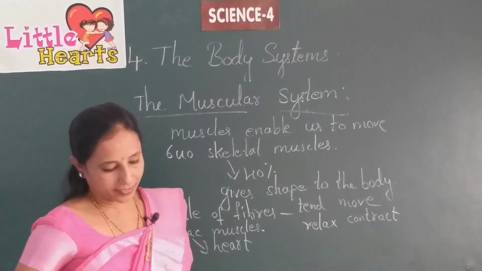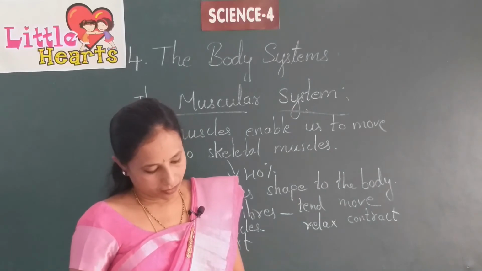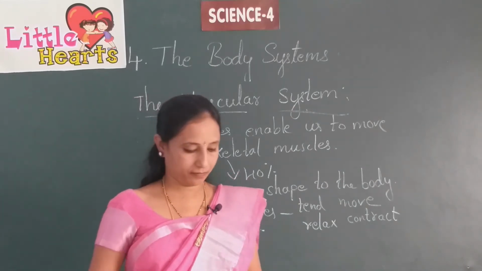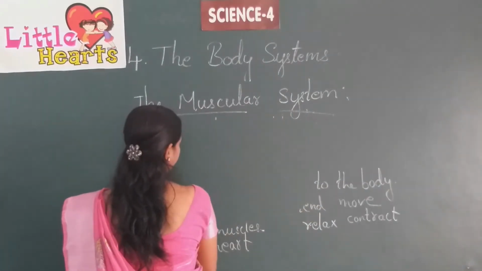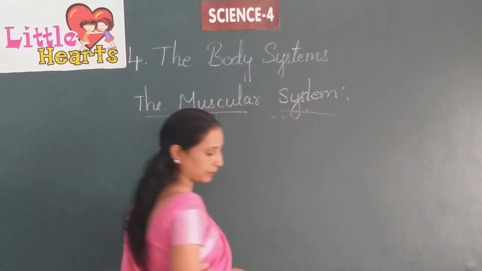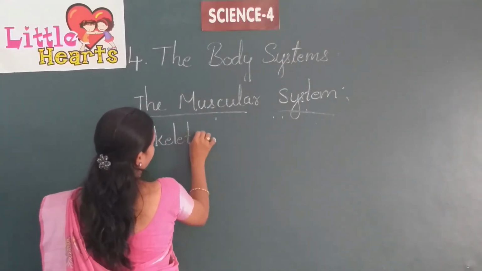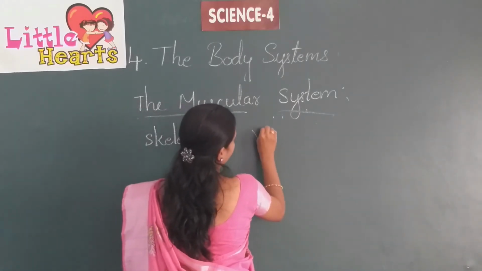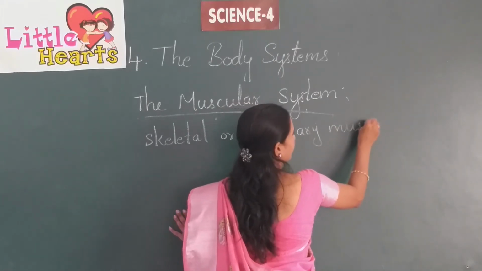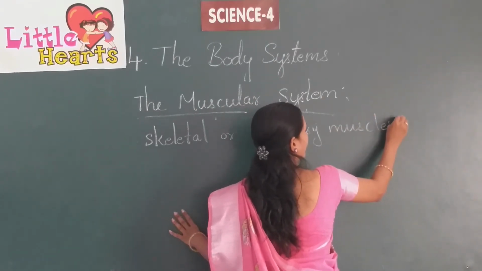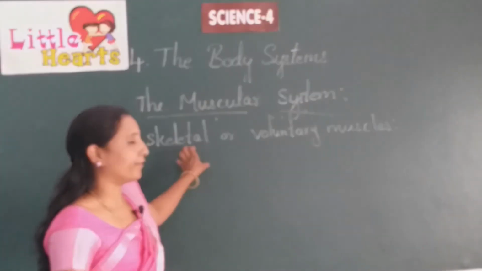Okay, we'll go to the next topic, skeletal or voluntary muscles, in detail. How many of these muscles do we have?